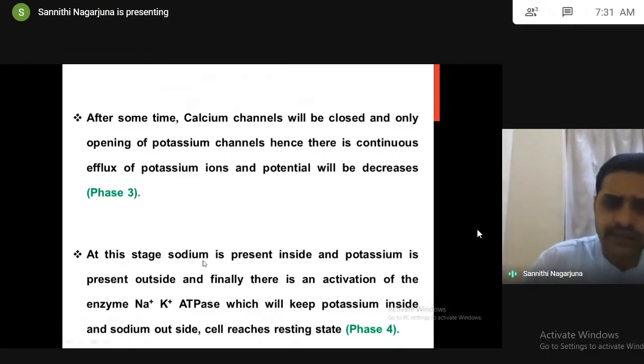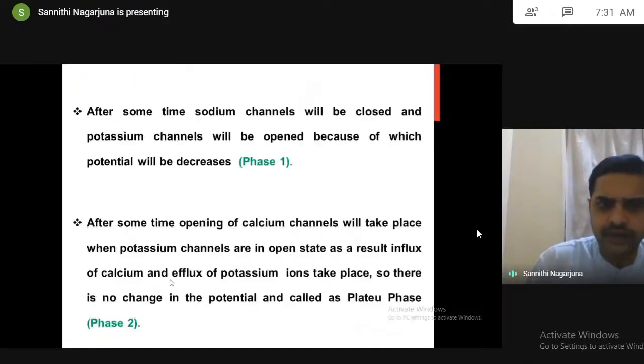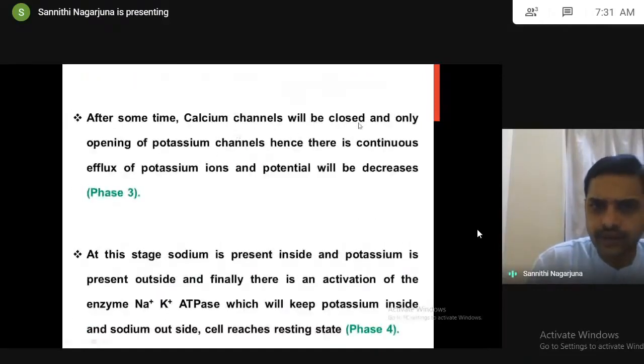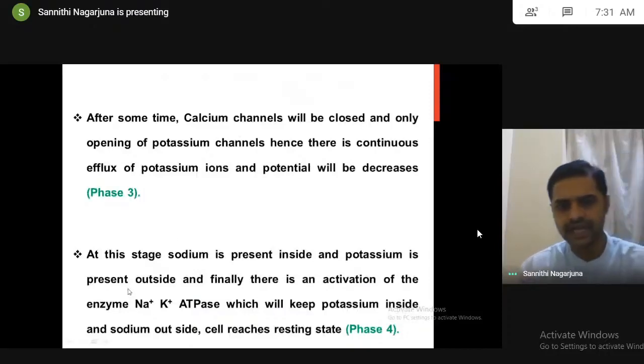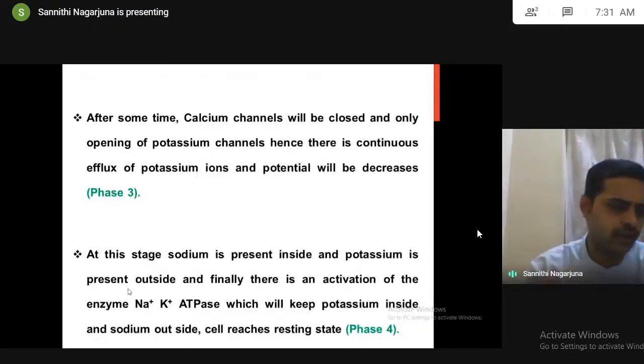Now finally, what happened at this stage? Sodium is present inside. Am I right? And potassium is present outside. Because during phase 0, all sodium entered inside, and all potassium went outside. Actually, I told you in ionotropic receptors, always potassium is present inside, sodium is present outside. But because of this impulse, changes happen. Sodium is present inside, potassium is present outside.